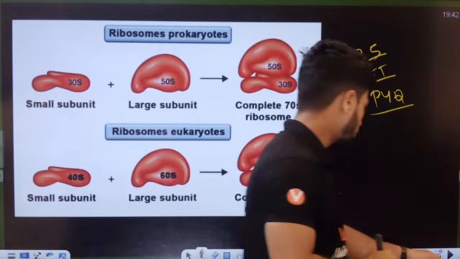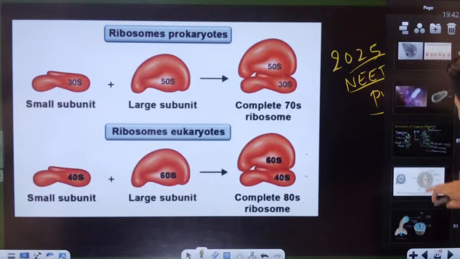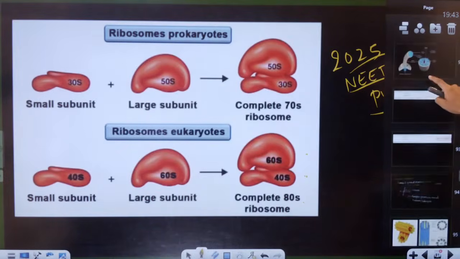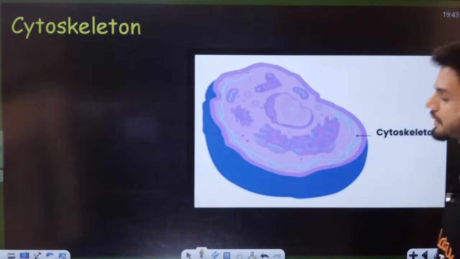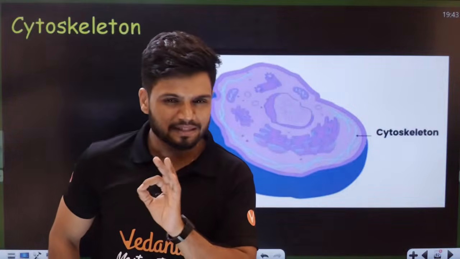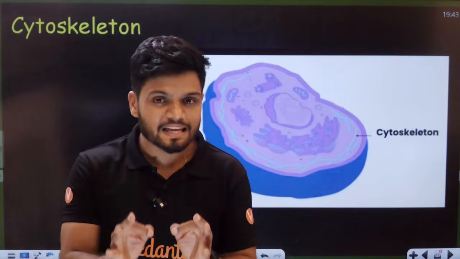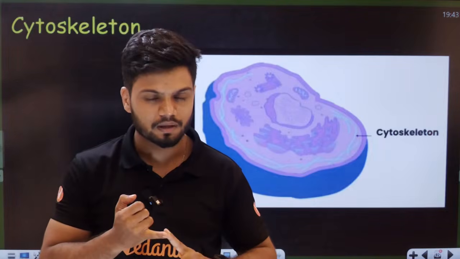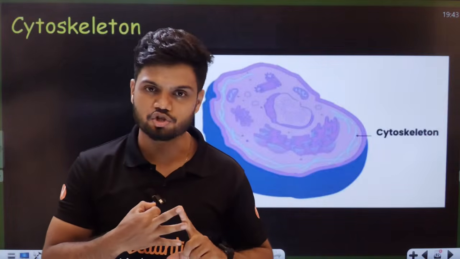Okay, students. Now, next concept we are coming towards. Right now, we are coming towards the end of the chapter. Almost the end of the chapter is coming up. Next thing is called as cytoskeleton. Till here, the entire chapter is very, very easy. 99% of students do not understand what is cytoskeleton. They do not understand what is cilia. They do not understand what is flagella structure.